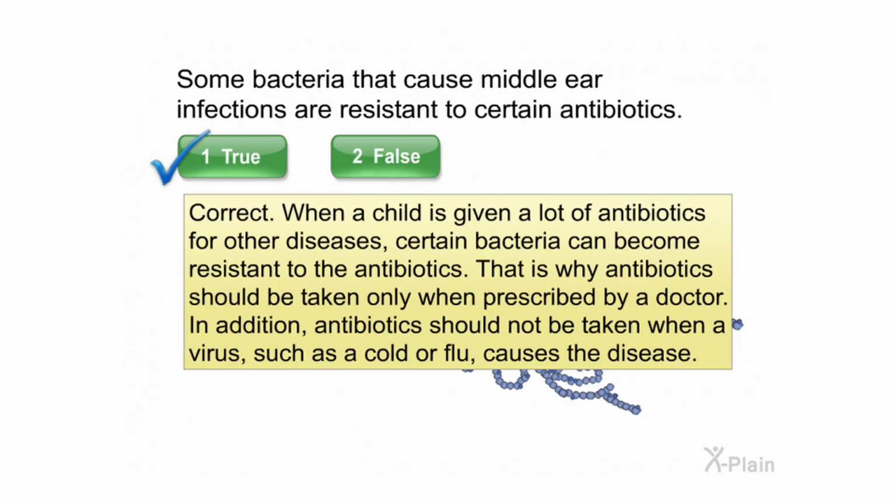Correct. When a child is given a lot of antibiotics for other diseases, certain bacteria can become resistant to the antibiotics. That is why antibiotics should be taken only when prescribed by a doctor. In addition, antibiotics should not be taken when a virus, such as a cold or flu, causes the disease.